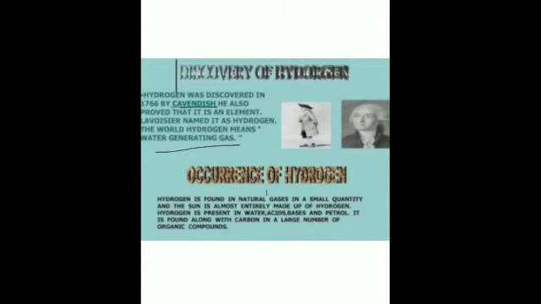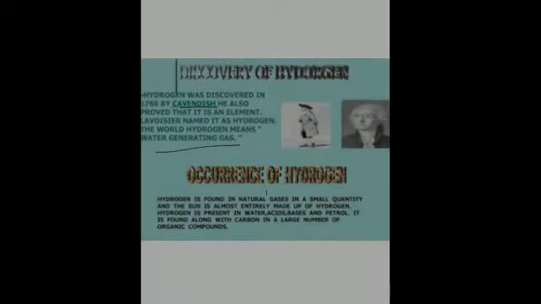And this hydrogen, although present in very small quantity in the Earth's crust, in the form of volcanic gases and in coal mines, in combined state occurs mostly in the form of compounds of hydrogen like water, hydrochloric acid. Is it clear? So there are so many compounds of hydrogen.